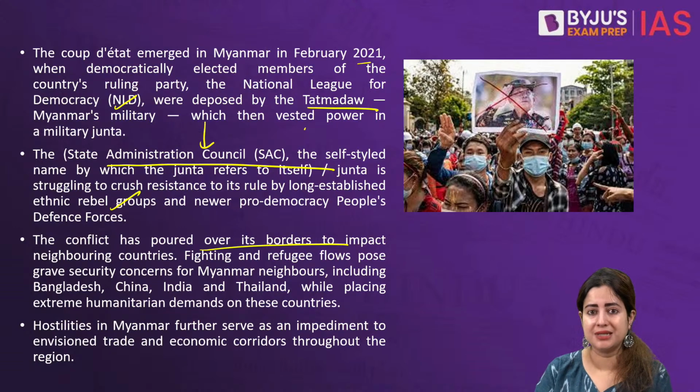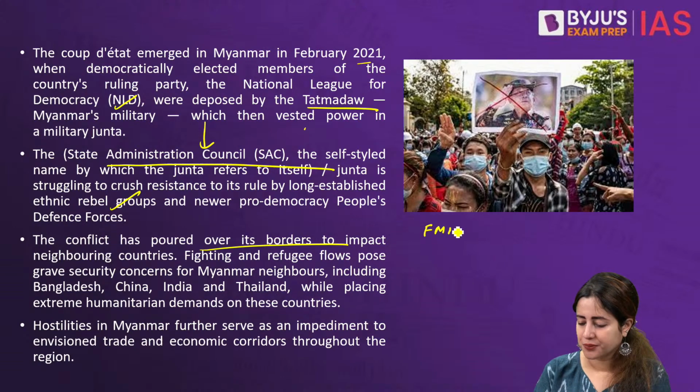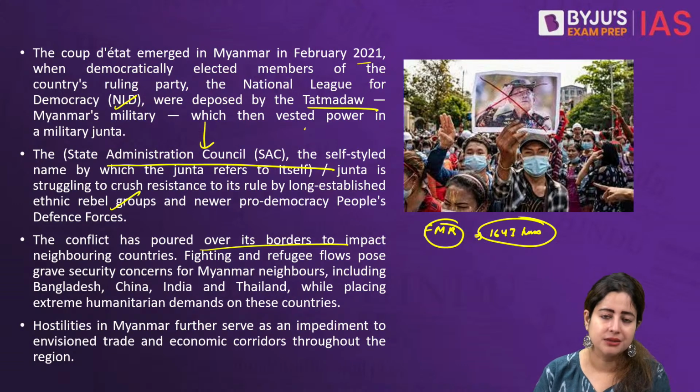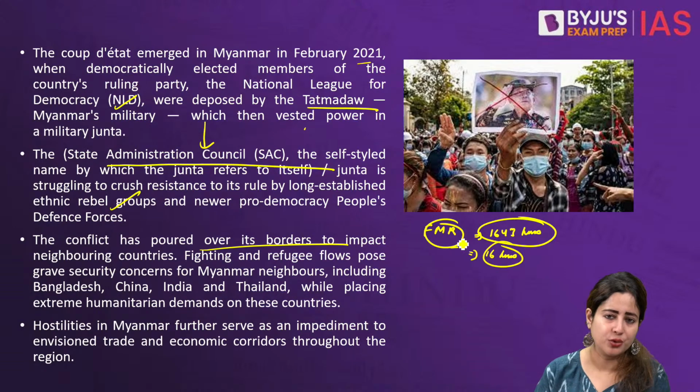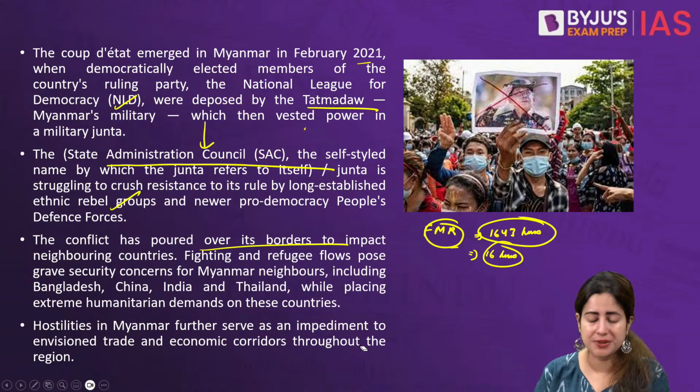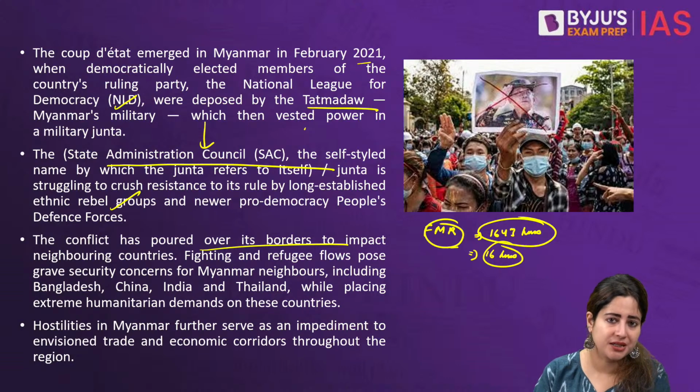Now it's good to remember how recently in February 2024, the Indian government stopped the free movement regime between Myanmar and India. Why was the decision taken? The 1643 kilometers border was decided to be fenced so that people or the locals on either side of the border do not enter into each other's country. Earlier, under the FMR, people from both sides could travel at least 16 kilometers on either side of the border without needing any paperwork or visa. It had to be stopped because the Janta warfare and extremism was also spilling into India.